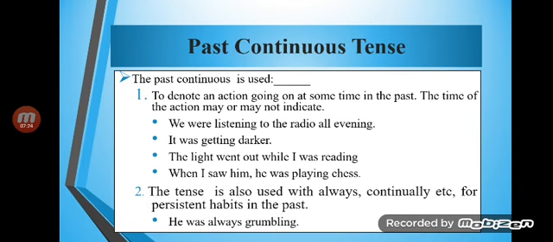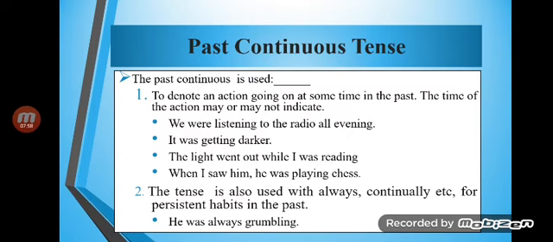Now we are coming toward the past continuous tense. Past continuous tense is used for an action going on at some point in the past. The time of the action may or may not be indicated. Okay, it is used for an action that has continued in the past at some time. It is not necessary to fix the time. The ing verb is used in the first form after was or were.